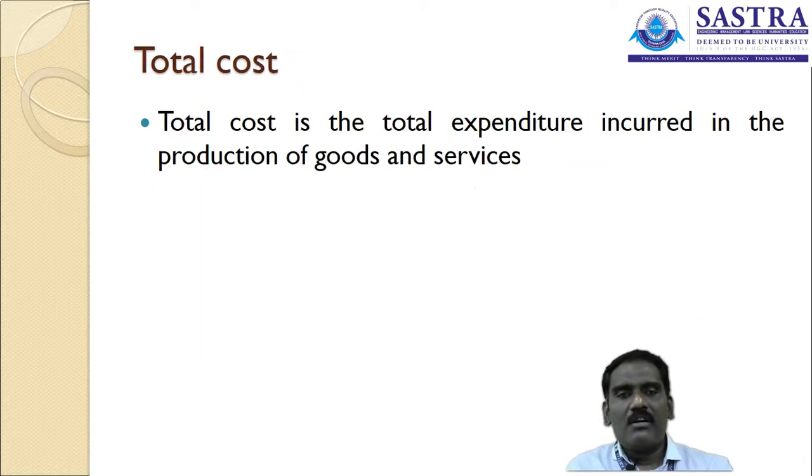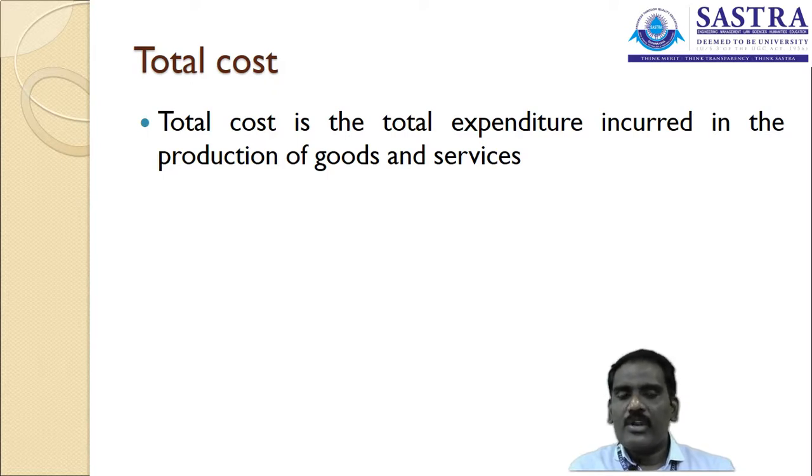And the total cost is the accumulated cost. Together all the costs are to be included. The total cost includes the fixed cost as well as the variable cost, the direct cost and indirect cost. Whatever cost you have spent for manufacturing a particular product, together all the costs are included.